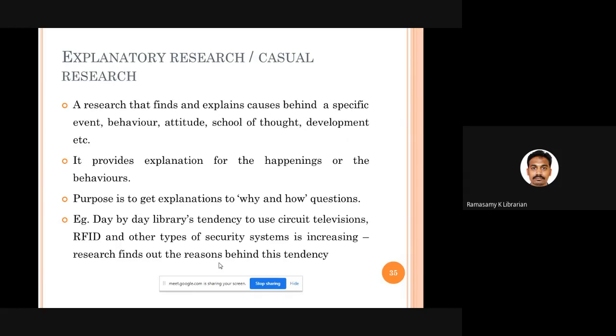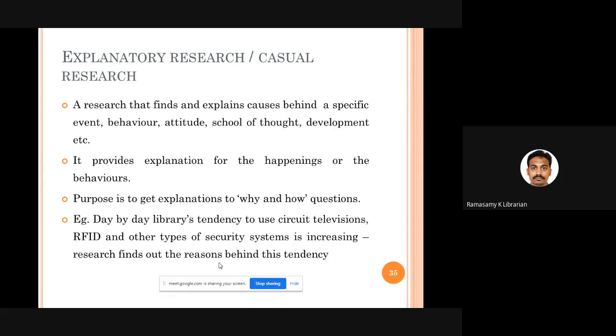So there is a peculiar behavior among the students. There is a special attitude among the students. There is a special school of thought. A group of library science professionals are proposing a new concept, a new theory. So you want to find out what may be the reasons and causes for proposing this particular thought. So whenever something happens, you are going to give an explanation for why it happened. What are the causes for it? Why did this particular incident take place? How did it take place? You are giving reasons. So that kind of research is called explanatory research.